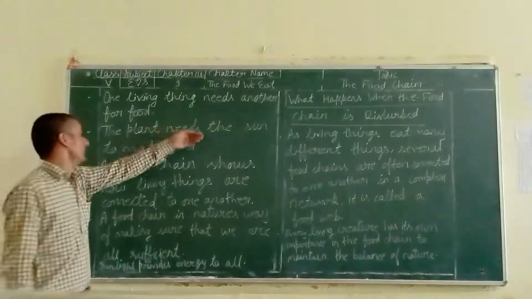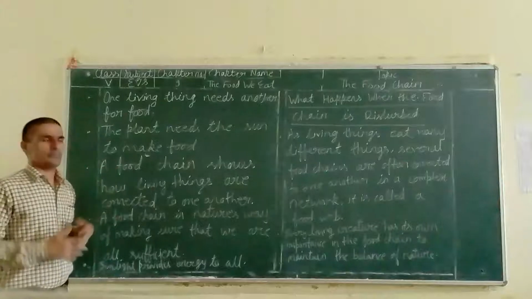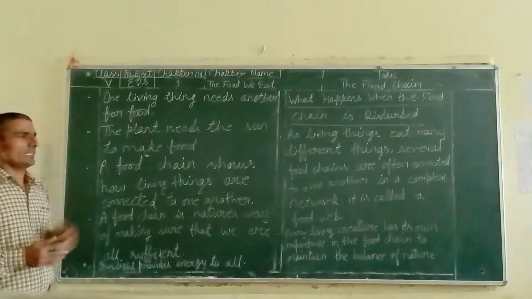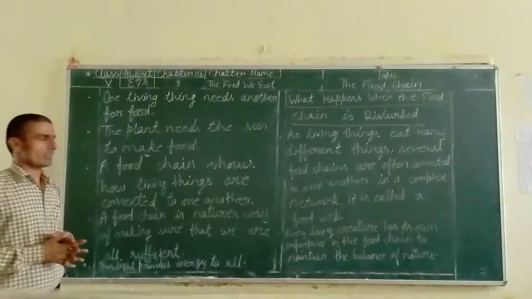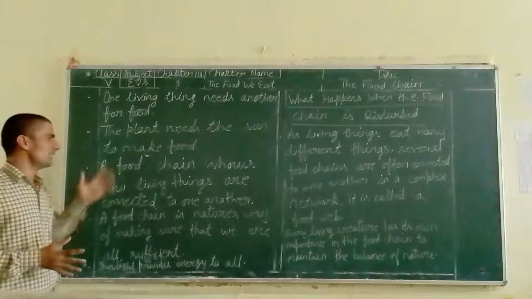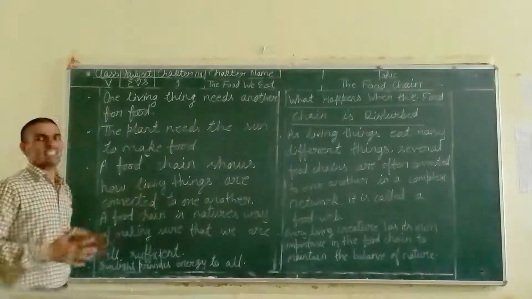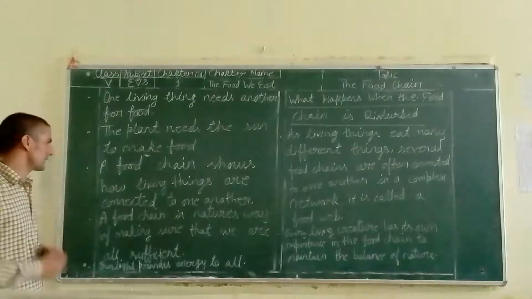The plant needs the sun to make food. All of you know that plants can make their own food by the process of photosynthesis. In this process, they take sunlight, air, and water, and with the help of these three, they make their food. So the sun plays a very important role in the making of food for plants.